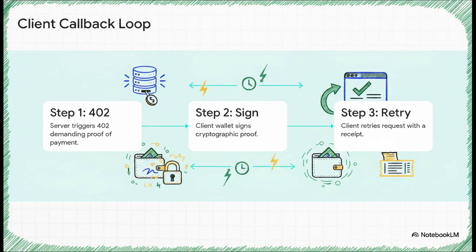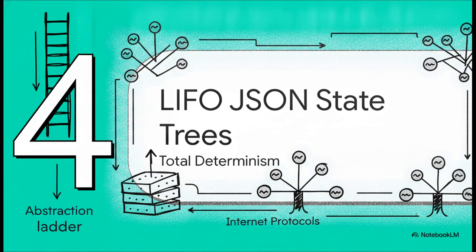Let's actually walk through this ingeniously simple client callback loop. Step 1. The server doesn't panic and try to execute some massive smart contract. It just triggers a 402 status code demanding proof of payment. Step 2. An autonomous agent, or the client's wallet, steps in and signs a cryptographic proof of that payment. And finally, Step 3. The client simply retries the exact same HTTP request, handing over the receipt. The server sees the receipt, verifies it, and instantly unlocks the resource. It's a totally deterministic, event-driven loop that completely bypasses the mess and creates an immutable lock-in. Boom, done.